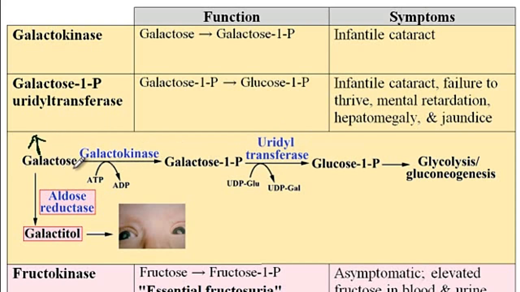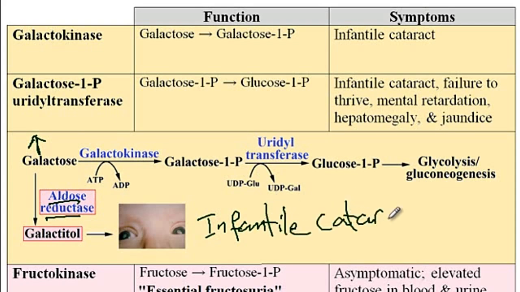Now, the accumulation of galactose can be converted into the galactitol via the aldose reductase enzyme. And galactitol is the underlying cause of infantile cataract. So now let's go through the table. So with the deficiency of the galactokinase, there would be accumulation of the galactose, which via aldose reductase will be converted into galactitol and cause infantile cataract.